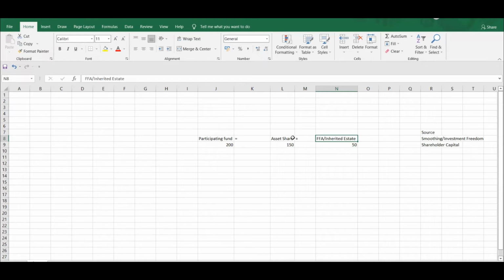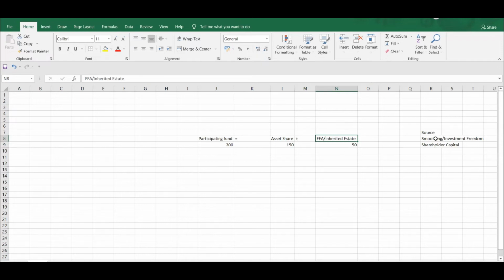That can be seen as unfair distribution of profit, and the regulator looks after this. So in that case, you can transfer money to the asset share and decide that these are the policyholders who have contributed most to this 5,000 rupees surplus. So I'll distribute the money to those policyholders, right? First, the movement of money would happen from inherited estate to the asset share, and from there it would be distributed. We call this cash bonus, which you have seen in our previous video, which is distribution of surplus.